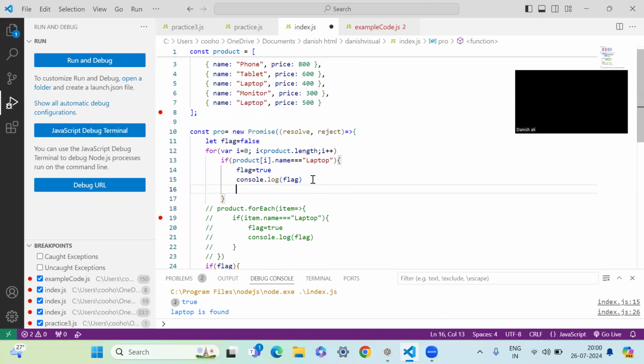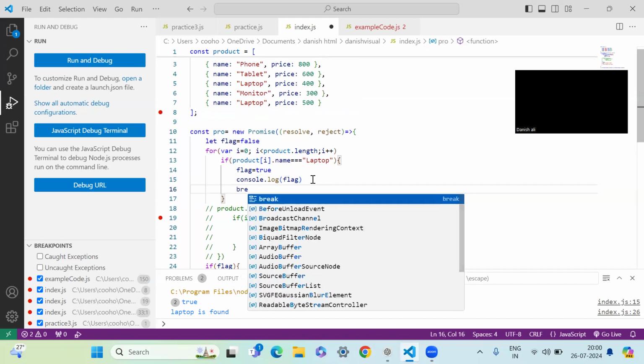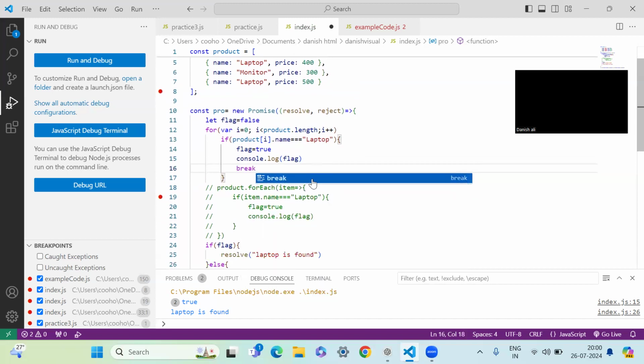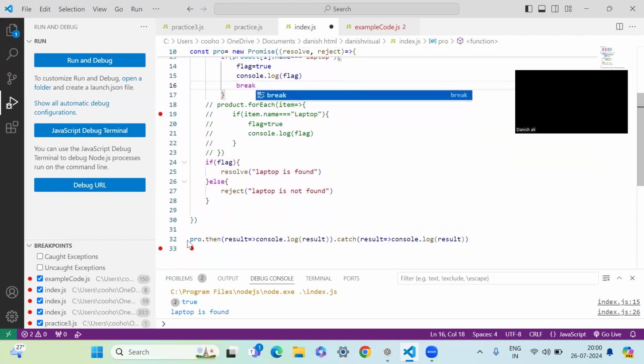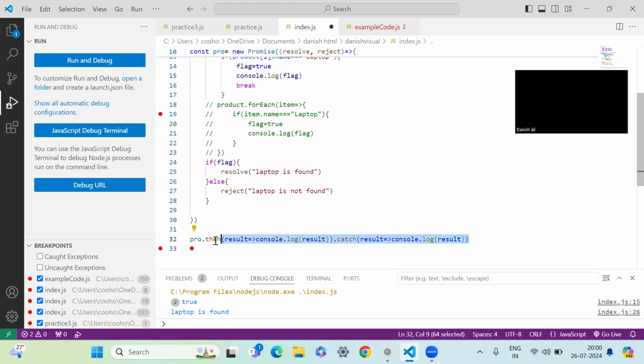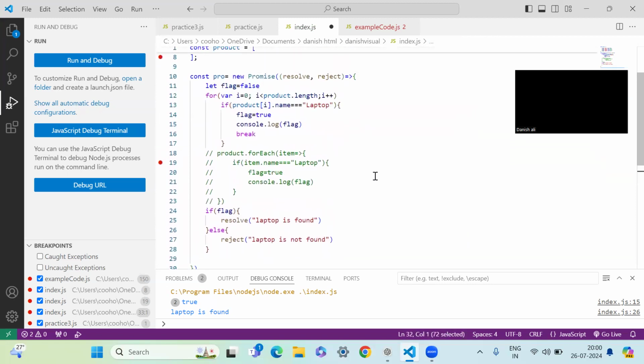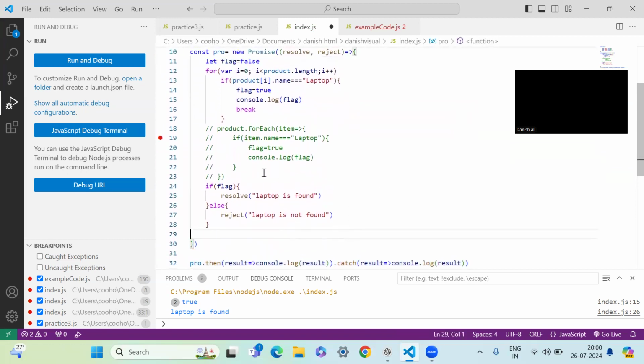So what we will say is break. So this is how it's going to work. There's the promise, and there's a break, and everything is okay.